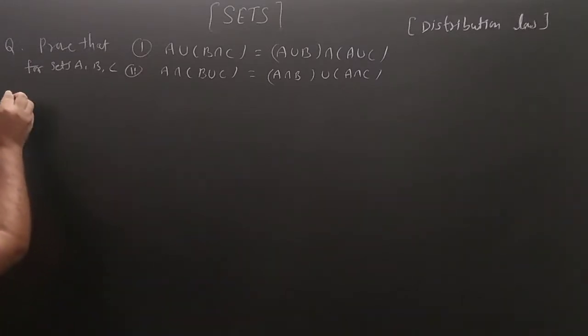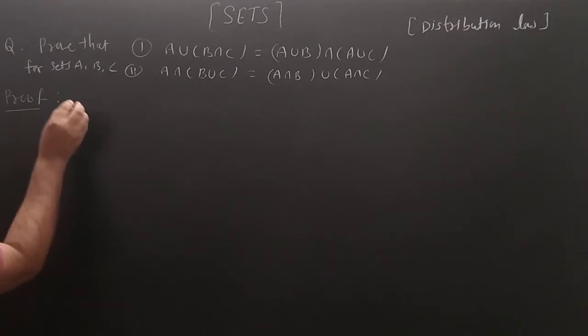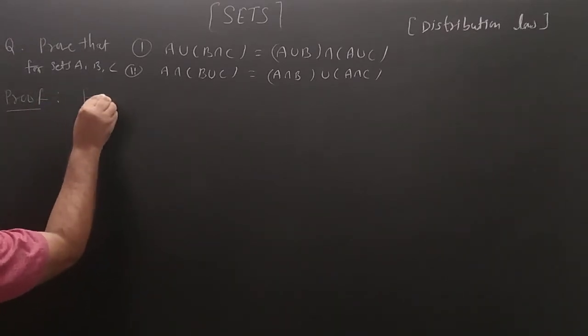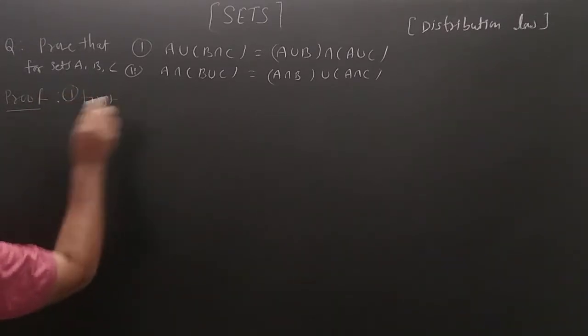I am taking the first part of this question.